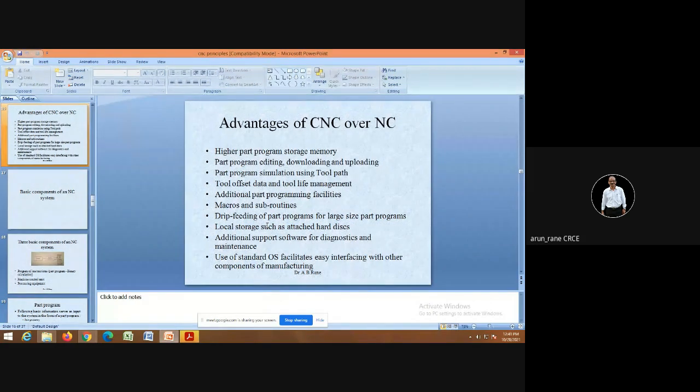Drip feeding of part programs, or large size part programs. Drip feeding means what? Suppose in mold making or mold machining, the programs are very big. Those programs cannot be saved in your control, because the programs are very big. So in that case, we directly run the program. We don't save it in the computer. We do machining and simultaneously the program is fed. That is what is called drip feeding.